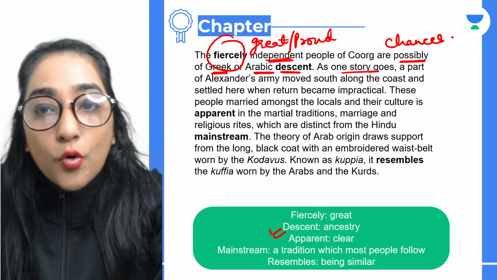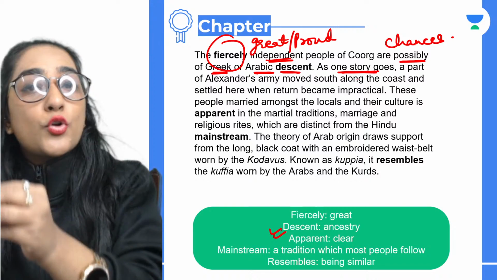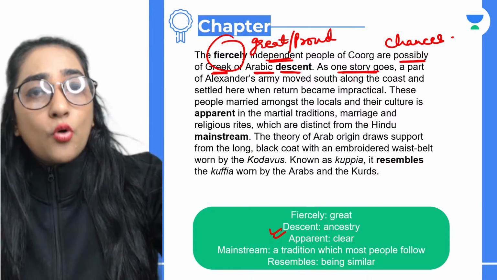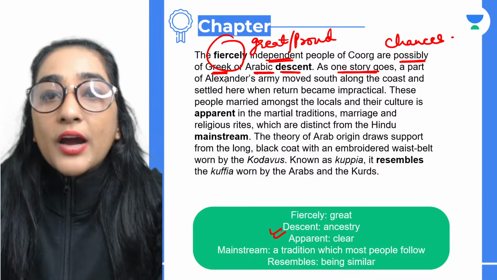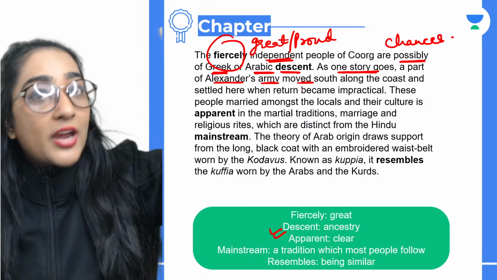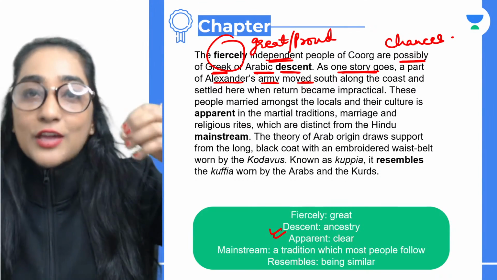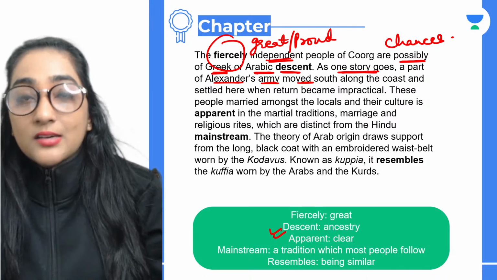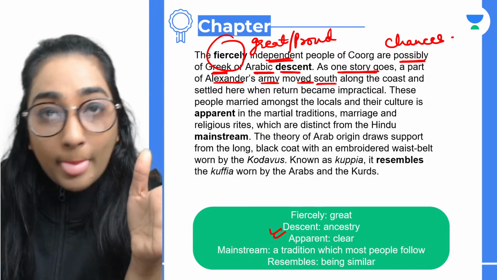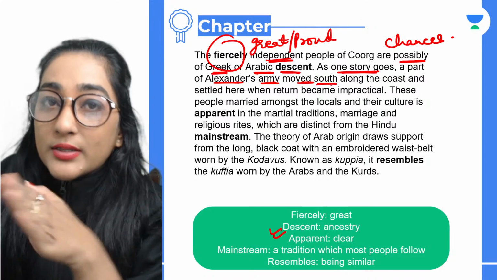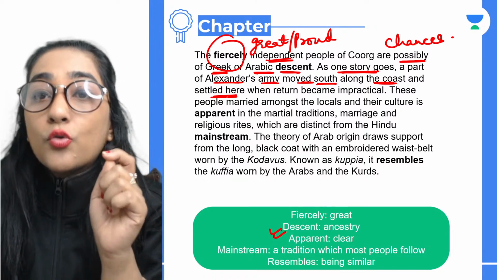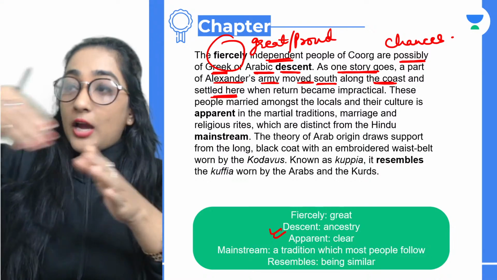As one story goes, so what does that mean? As one story goes, it basically means that there is a story which has been known to us for ages. A part of Alexander's army moved south. So Alexander was the great warrior, if you guys have read the history. There's a story that his army moved towards the south along the coast and settled here. Here means Coorg.